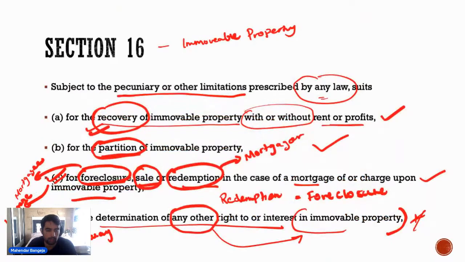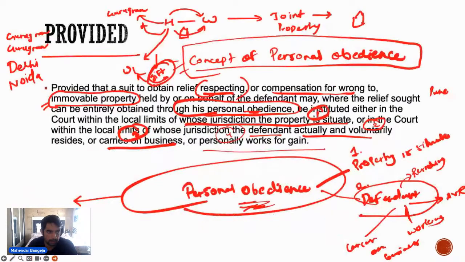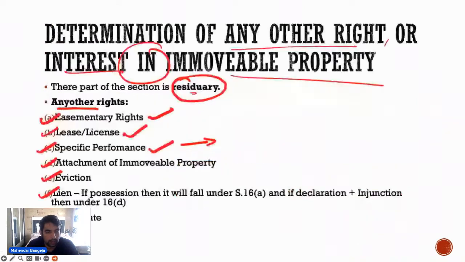बोलिए, where all W can file a suit? कहाँ कहाँ W फाइल सूट कर सकती है? In all three places. Correct. Gurugram is twice. Correct. In all three places. Now this is what is provided in section 16.